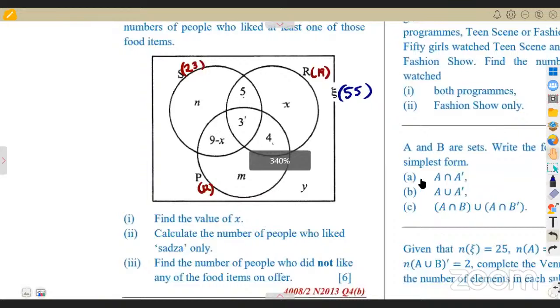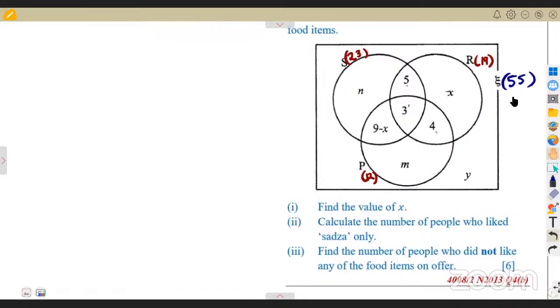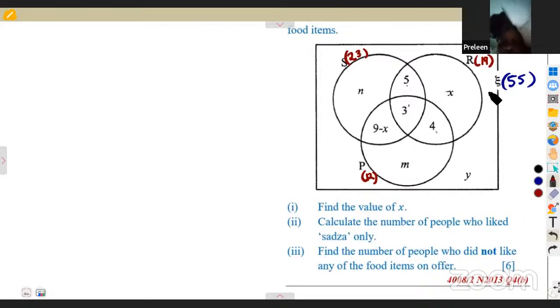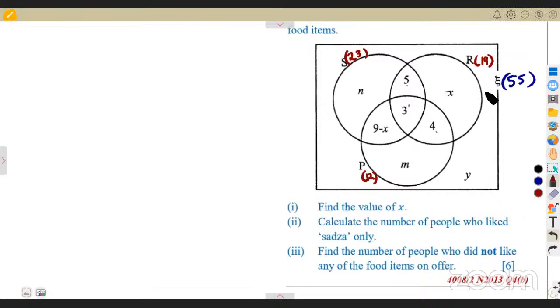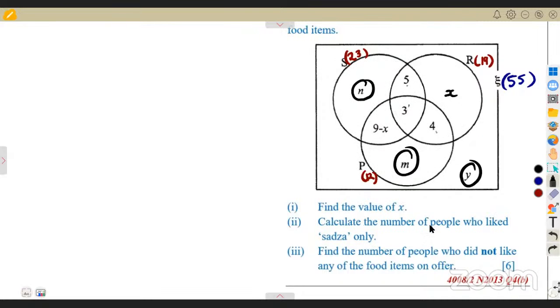I was asking here, are we going to use the 55? If we use the 55, because this is representing the number of elements, this is going to be wrong. Why? Take note where X is. Meaning to say N, M, Y, everything, we have to consider everything in 55. So how many unknown values are you going to have? 4 unknown values in the 55.